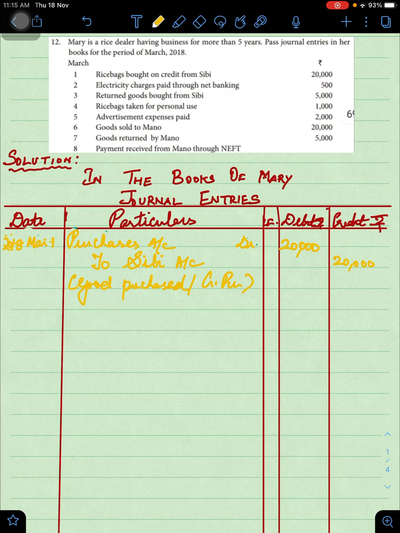Then, second, electricity charges is payable, this being nominal. So, what do we do? We debit this nominal expense. The electricity charges account debtor, amount being 500. Here it is paid actually through net banking. So, here the bank is the giver of cash. So, what do you say? To bank, the giver. That is how we do it. And then here you mention the narration as electricity charges paid.